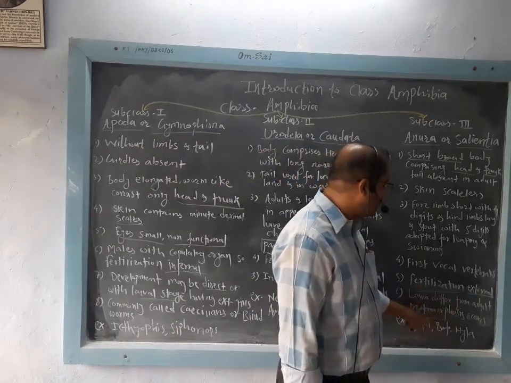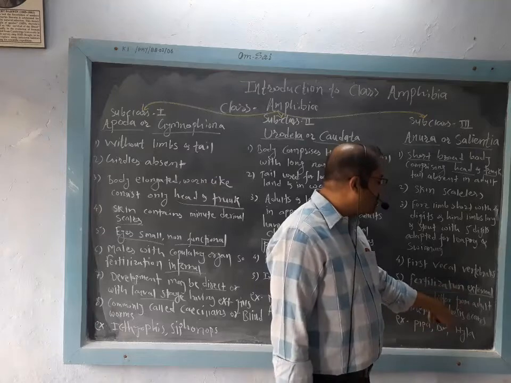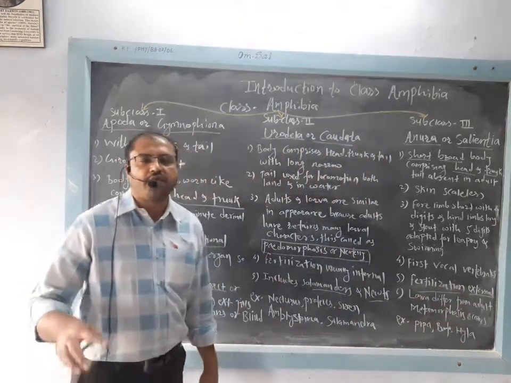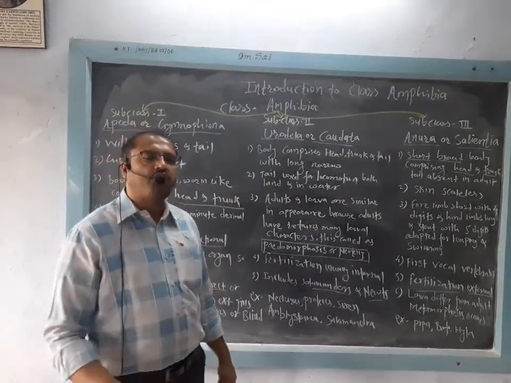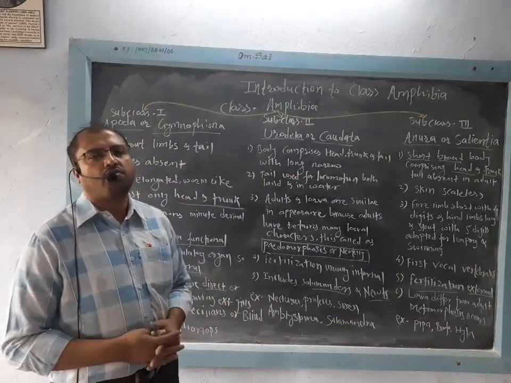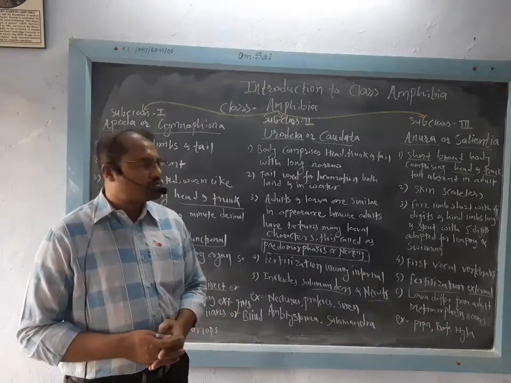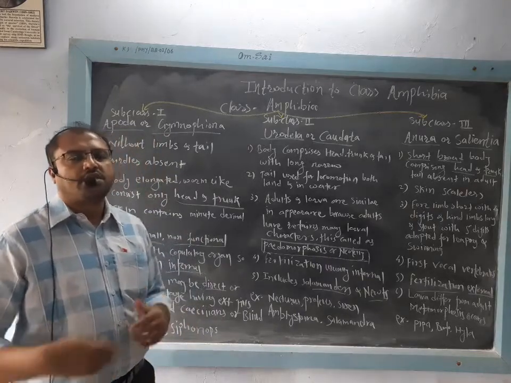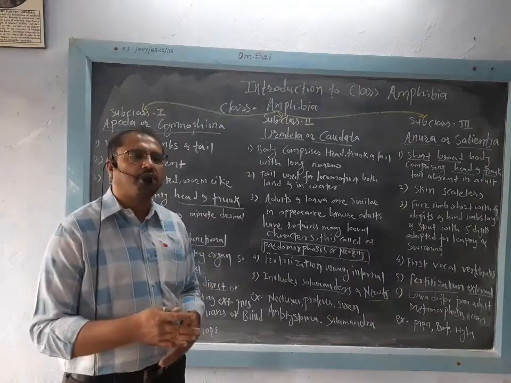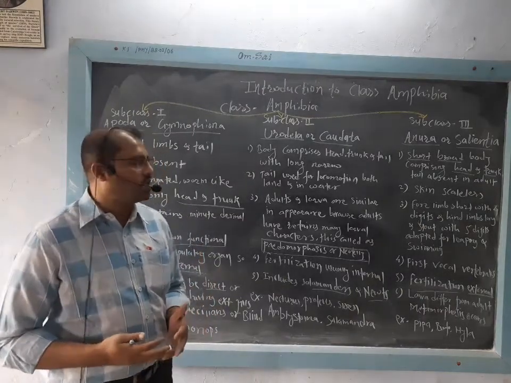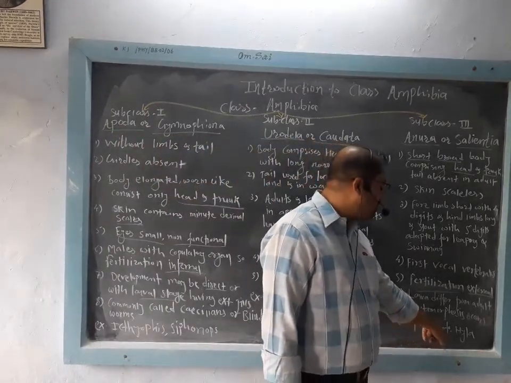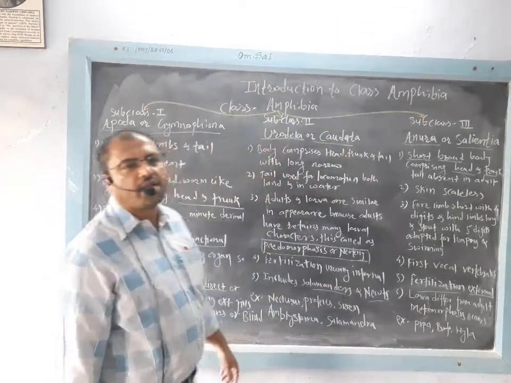Larvae differ from adults, and with the help of metamorphosis the larva converts into adult, because the larva has a tail and gills for respiration. It has also developed the lateral line organ for detecting water currents. As it develops into adult, the tail disappears and gills also disappear, and it develops lungs for respiration. That is a peculiarity of anurans. Examples are Pipa, Bufo, Hyla, as well as toad.